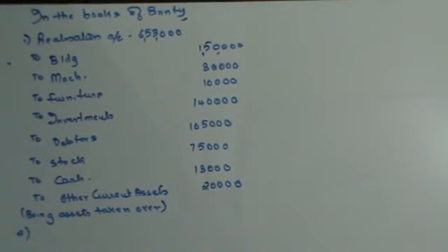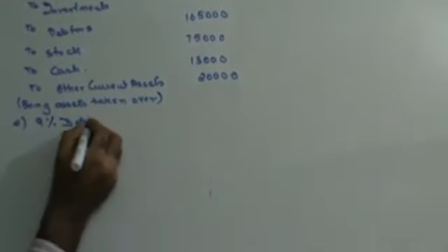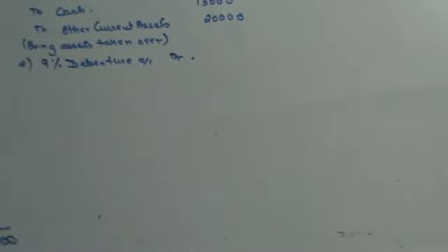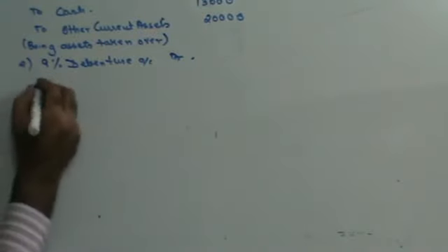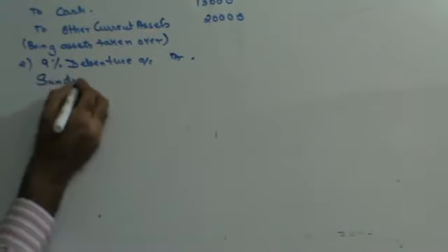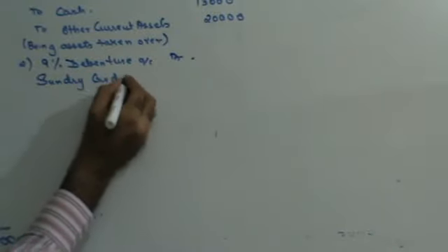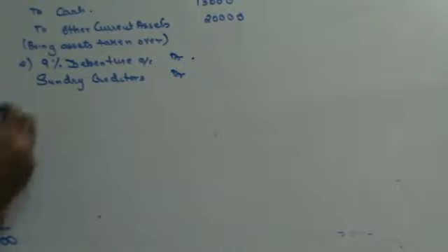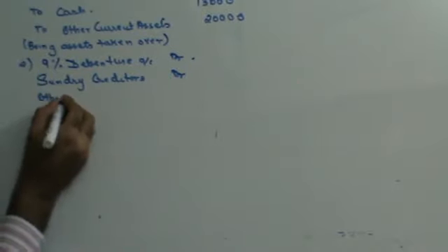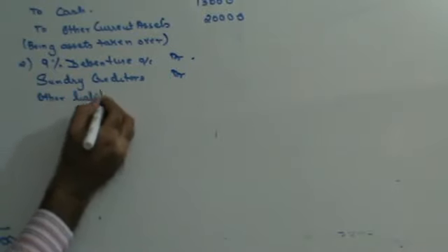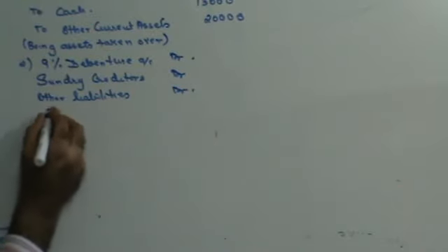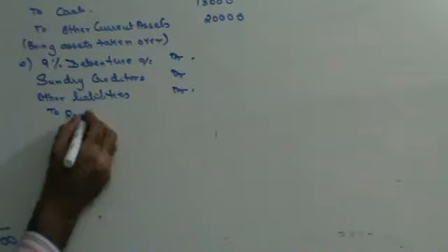In that case, you have 9% debentures account debit, sundry creditors account debit, other liabilities account debit, to realization.